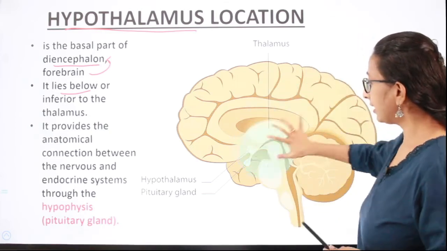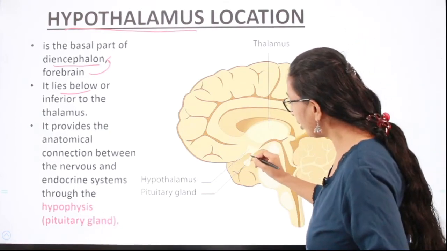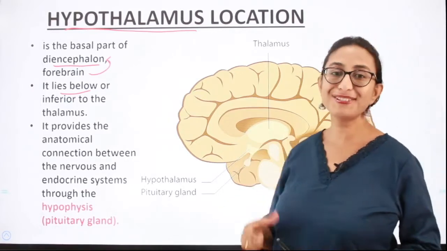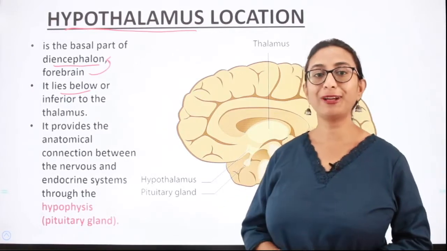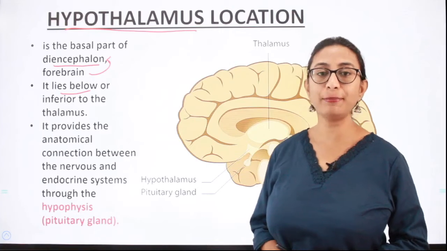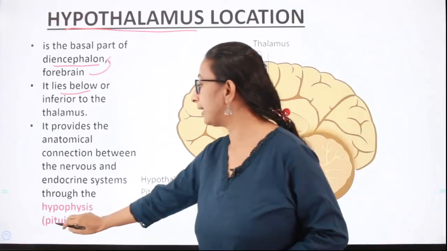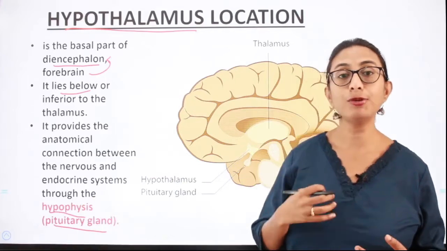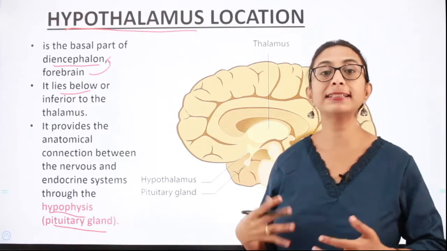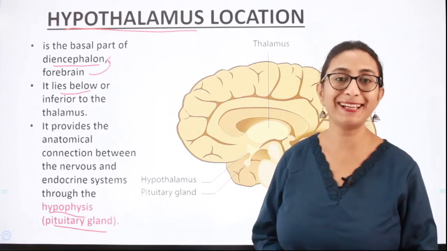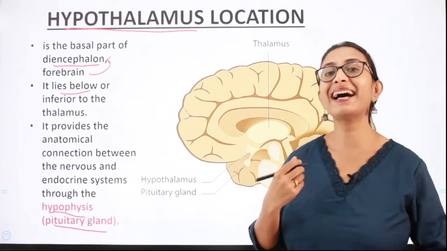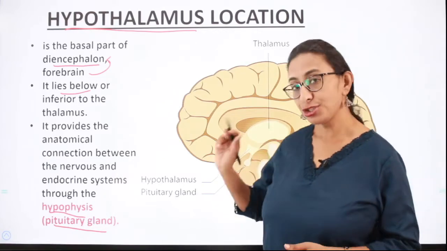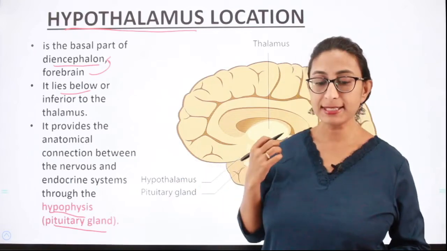So here you can see the hypophysis. What is hypophysis? Hypophysis means pituitary gland. So please do not forget, whenever you get questions in the examination, instead of pituitary gland, they might use the word hypophysis in your question. At that time, you should not think that hypophysis is something else and that you do not have any idea about it. Okay, so this is how they make the questions tricky. Fine. So the pituitary gland is also called the hypophysis.